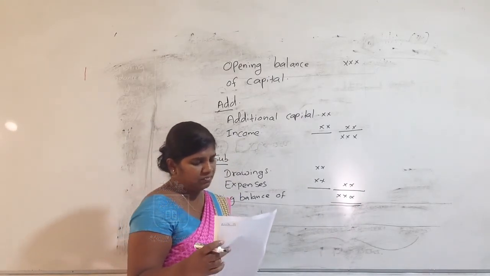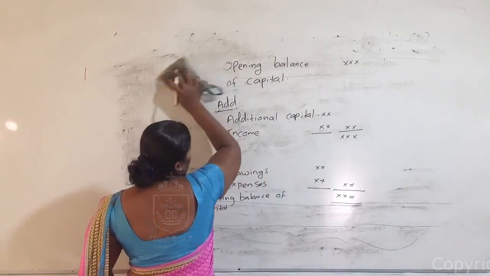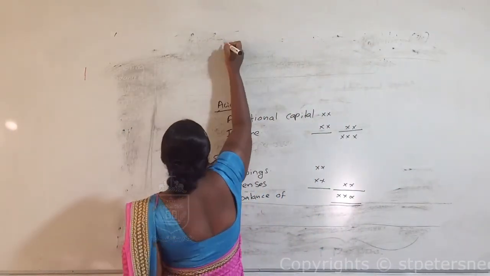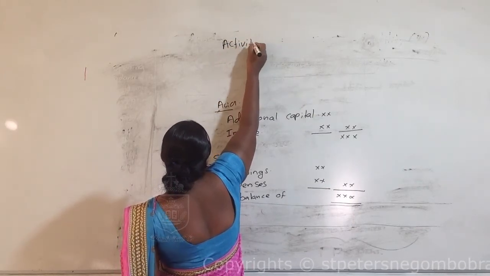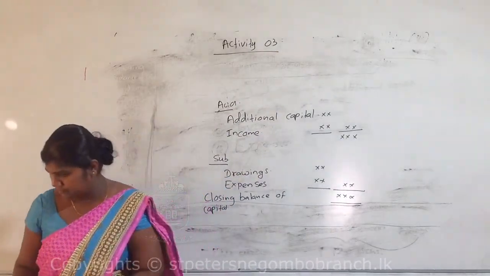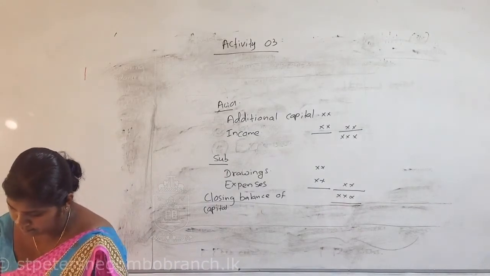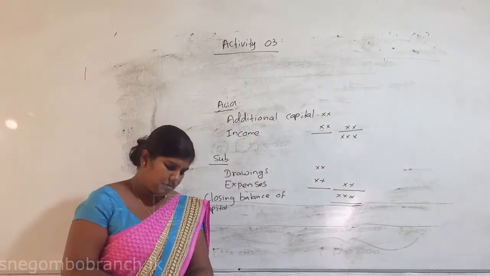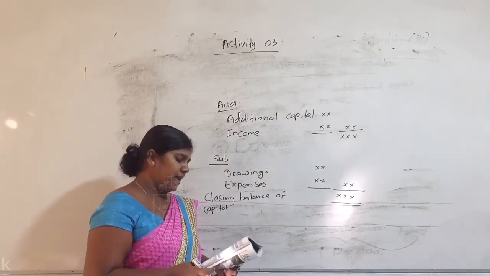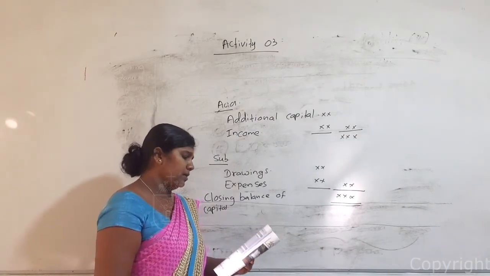Now let's do Activity 3 according to your textbook. The following details are extracted from Jeevanta's business for a year; you can consider any year.